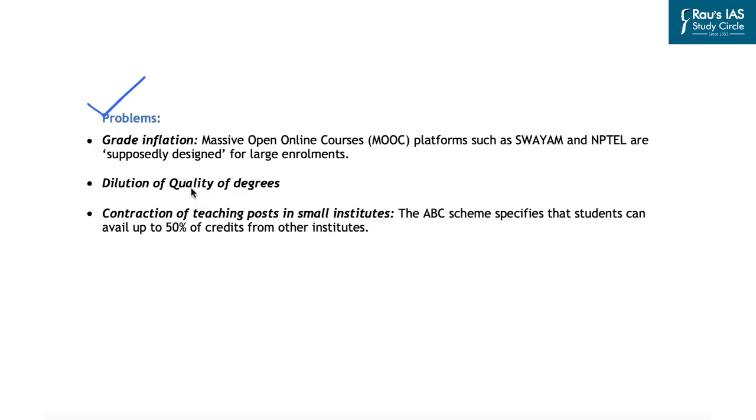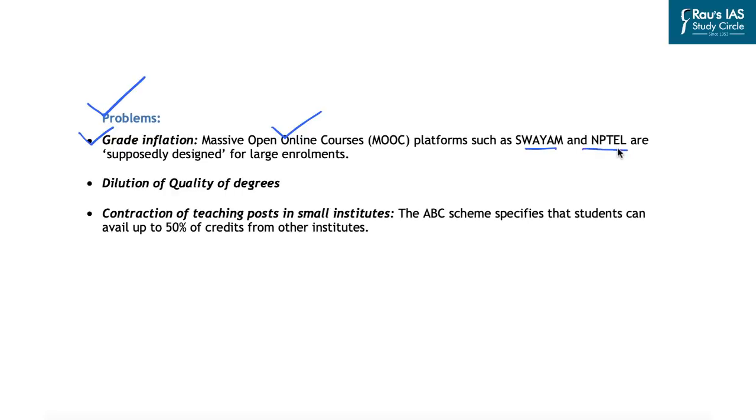Now, besides the likely advantages, there are certain disadvantages that are likely to be faced while implementation of this scheme. First disadvantage is related to the grade inflation that will be witnessed because of the implementation of this scheme. And this is because of the various open online courses like the Swayam and the NPTEL that are floated by the Government of India.